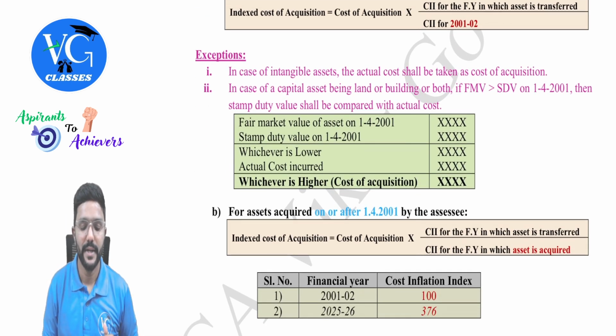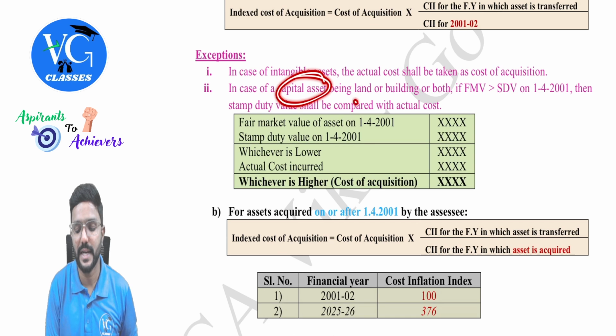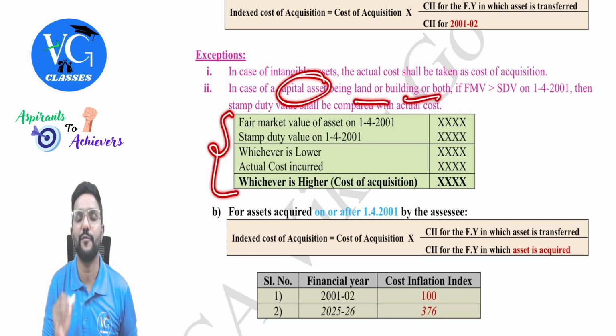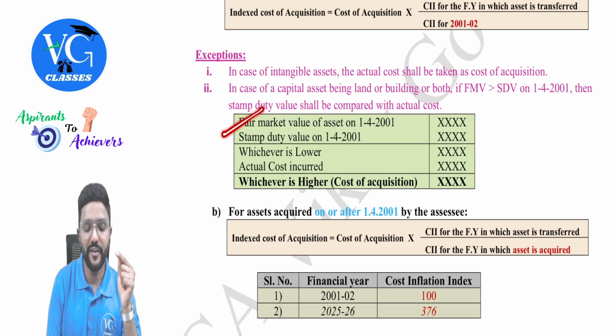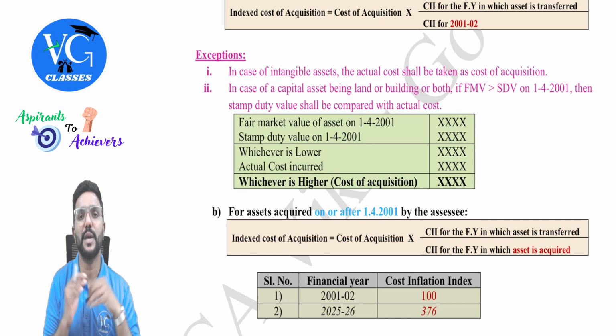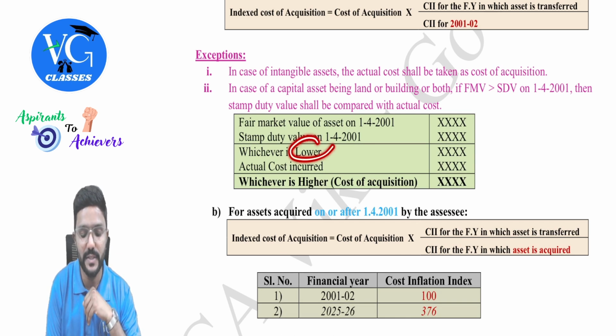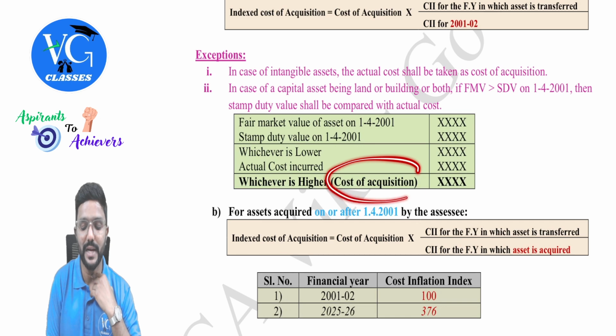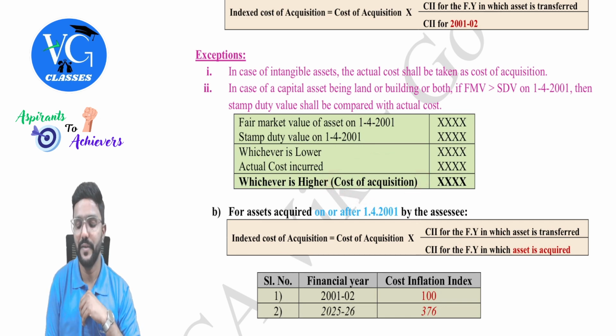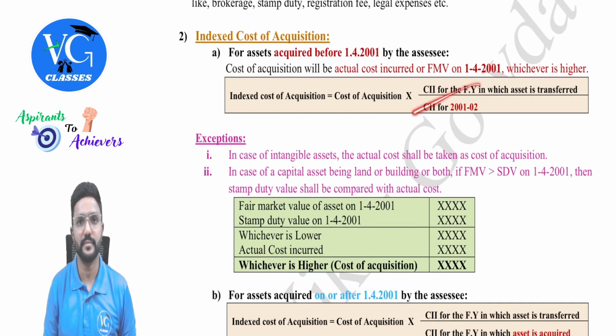Okay, sir. And if a capital asset is a land or building, then we need to follow the following steps. What is it, sir? We need to compare the FMV and stamp duty value as on 1st April 2001 and take whichever is lower. Then compare that with actual cost and take whichever is higher. And that is called cost of acquisition. And we need to apply indexation for this figure, like how we have done here.